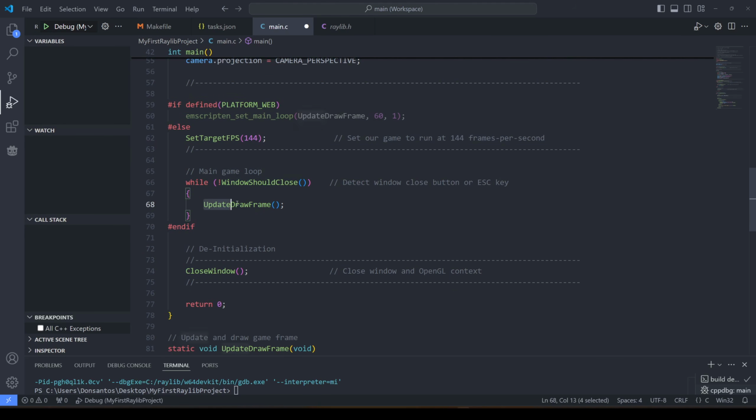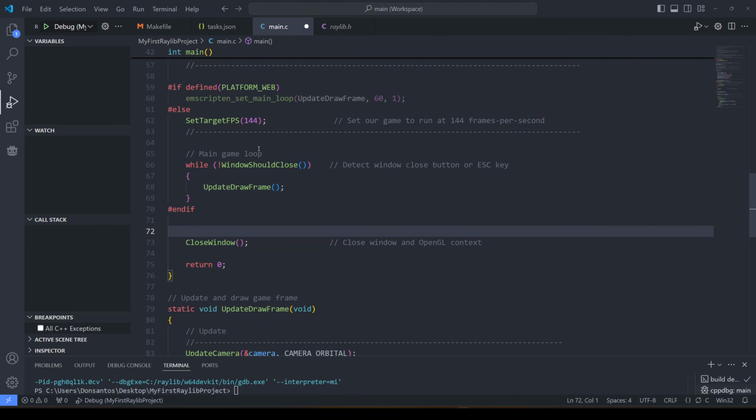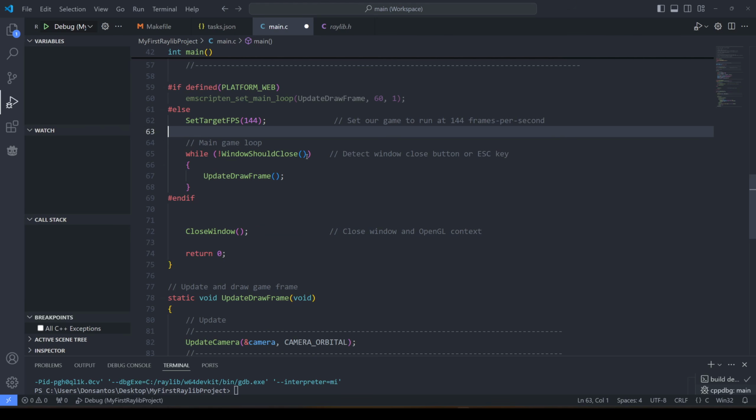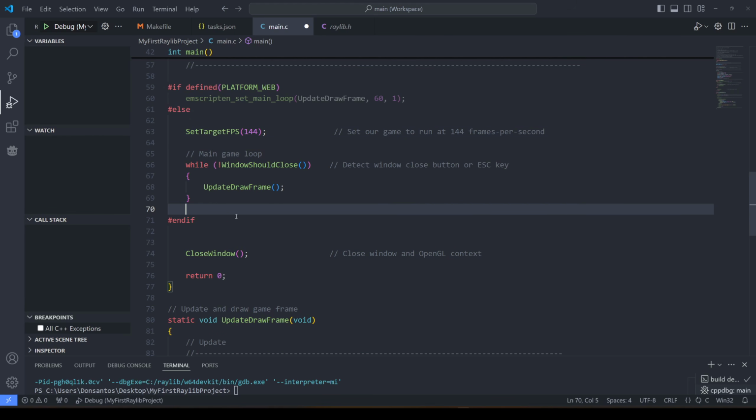So update draw. Oh, I like this. They're using it, it's not all in here. So I'm going to be using this as a basis for my project. This is the basis for my stuff. Right, I'm done. I don't want to set up another environment.